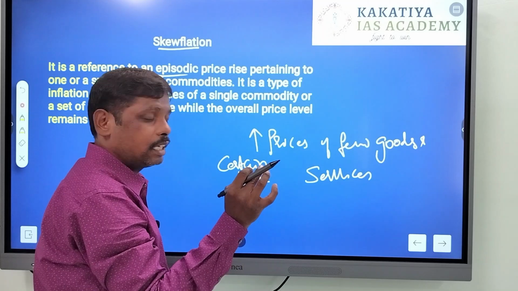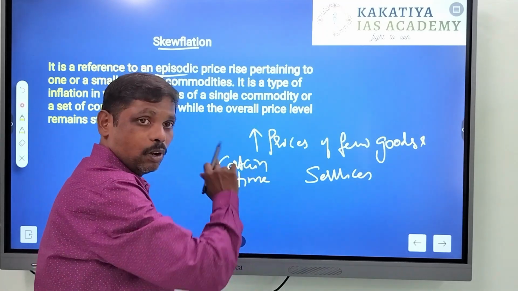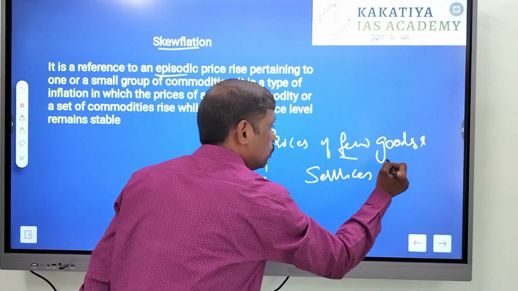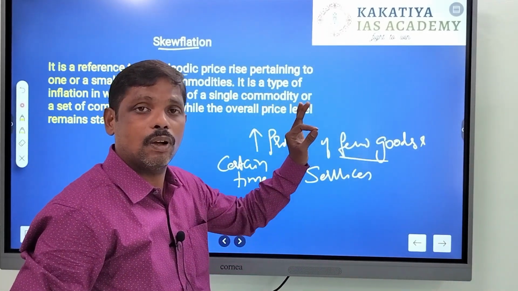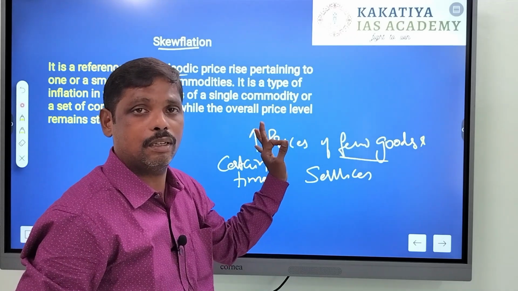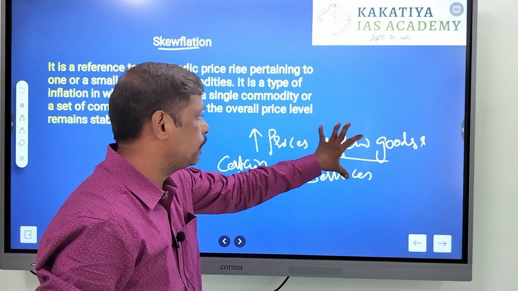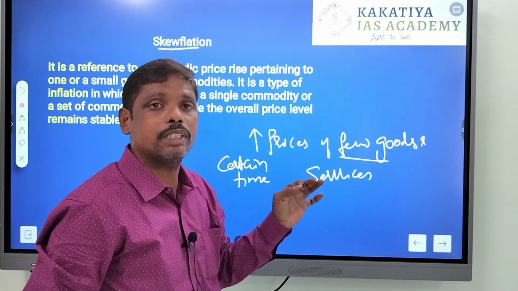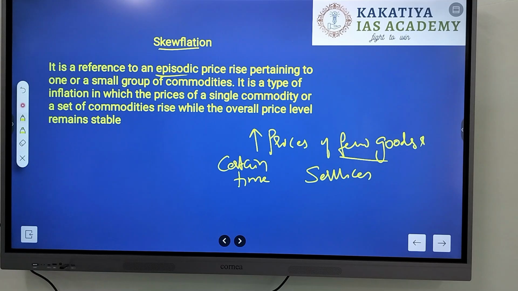It is an increase in price for a certain period of time, not of all the goods. It is few goods, whereas the price of all other goods and services will be stable when compared to these few goods. This situation is called skewflation.